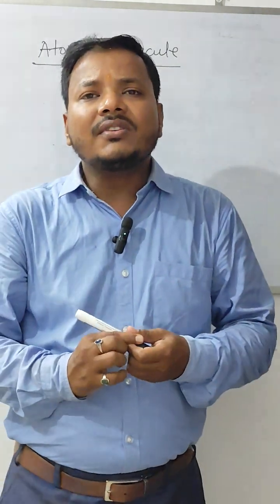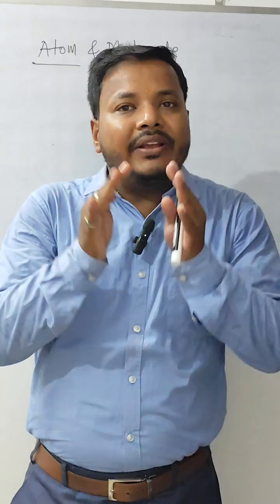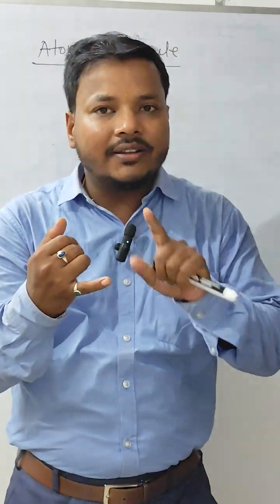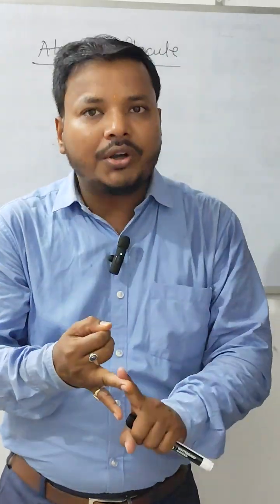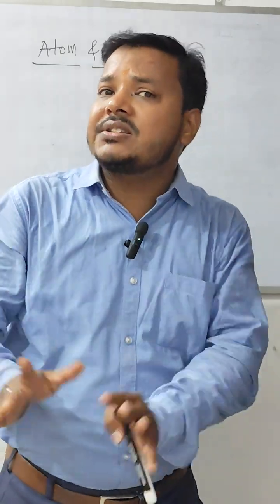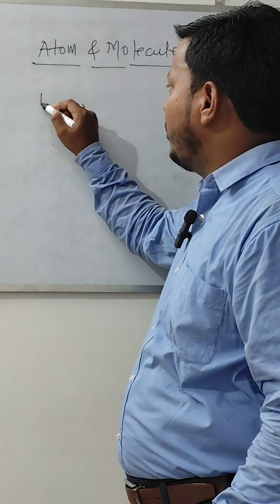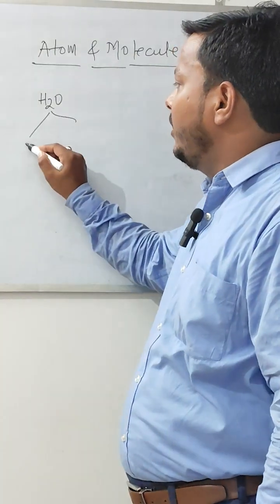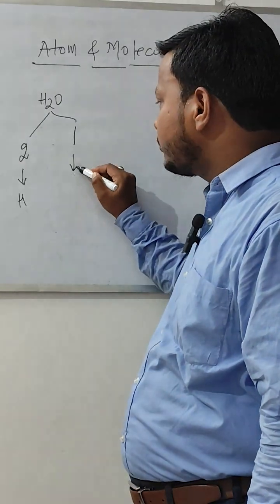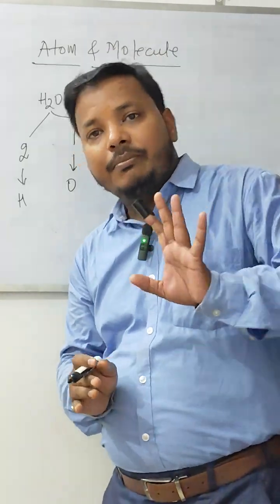Suppose you are talking about water, right? Irrespective of the source from where we get the water, we can get the water from tap water, sea water, river water, lake water, whatever the source may be, if you're talking about water, H2O, it always contains 2 atoms of hydrogen and 1 atom of oxygen, and they are combined in a fixed proportion by their mass.